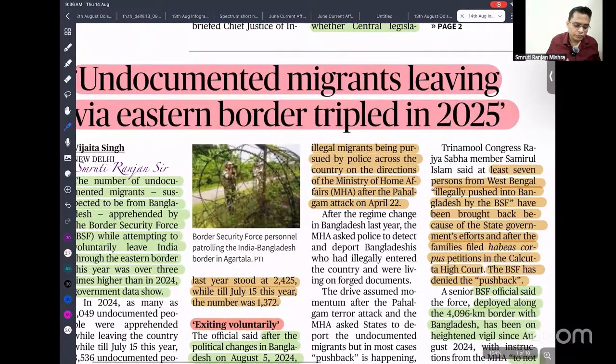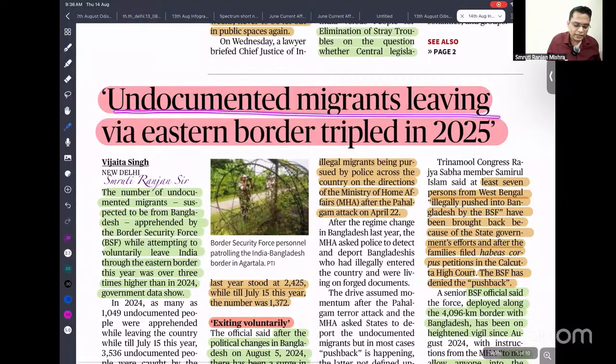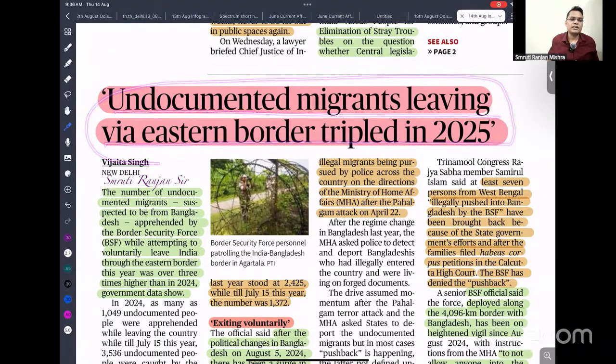Undocumented migrants living along the eastern border tripled in 2025. Recently we have seen that a large number of people are moving from India to Bangladesh. Those who are illegally migrating, let's say this is Bangladesh and this is India, those who are coming to India now are doing so because of fear of prosecution.